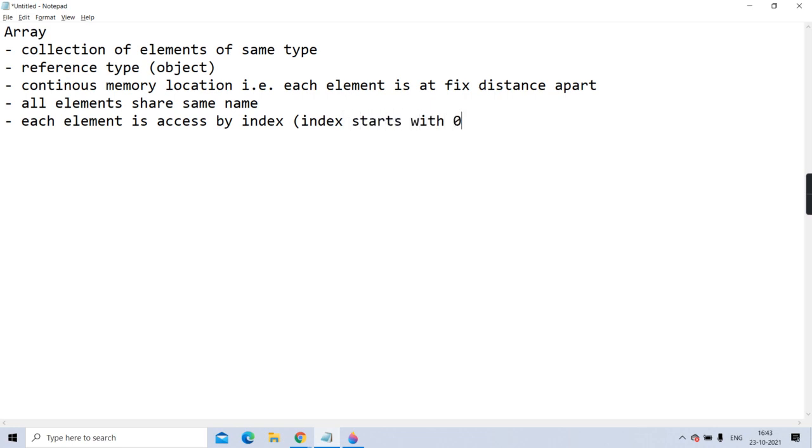Now don't try to apply Python principles here. There the indexes can be negative also, positive also. Here strictly indexes are positive only, starting with 0. Here you cannot give negative indexes. It will throw an error for a negative index. So all the elements will share the same name.